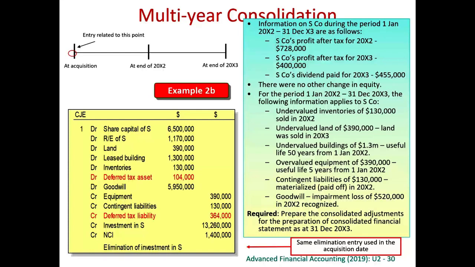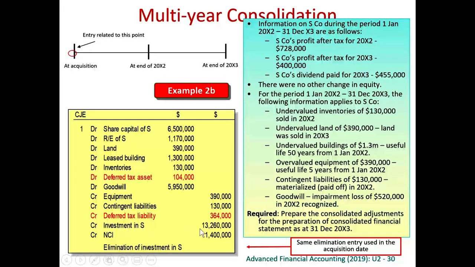We have to prepare consolidated financial statements every year. Say for example, if it is now already 31st of December 2003, which is 2 years after the day of acquisition, of course we have to prepare the consolidated financial statements on 31st of December 2003. So first of all, the first step is we'll repeat what we have done in the past. So of course we will repeat this journal entry that we have done at the day of acquisition. This is exactly the same as what we have done at the day of acquisition.